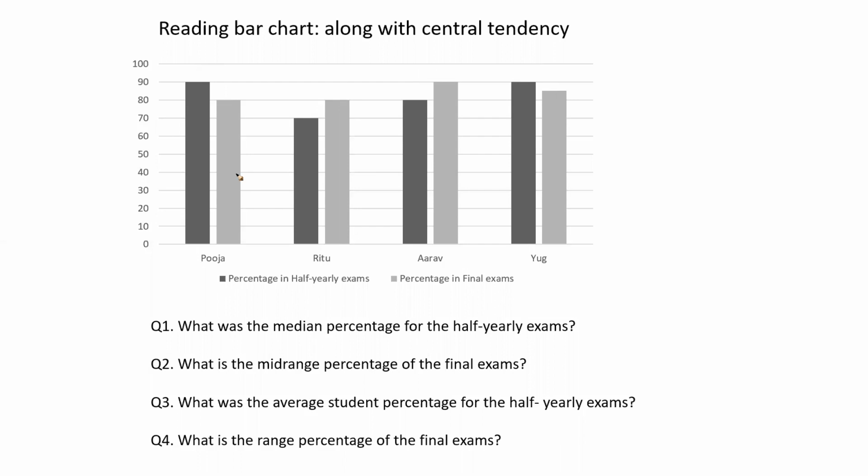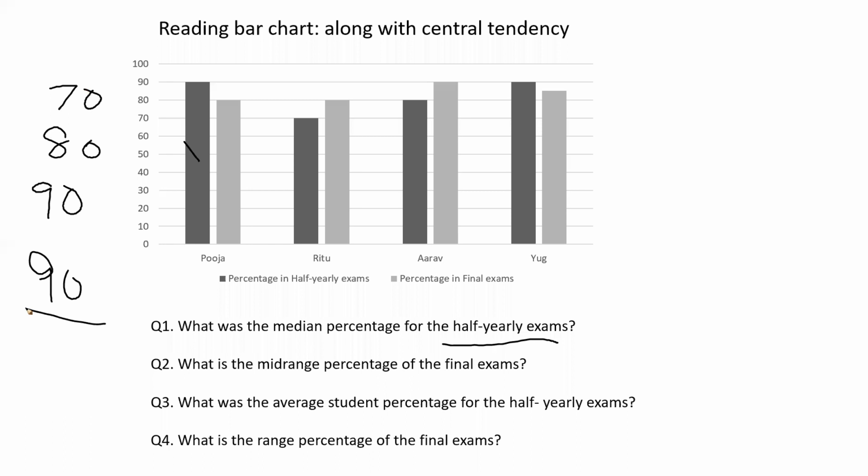Now, if you see, they are asking for the half yearly exam. So Pooja got around 90 marks. Ritu got 70 marks. Arav got 80 marks. And Yug got 90 marks. Right? These are the 4 marks I have. Now what I want is to find the median. I have 4 values, and here the number of values is even.